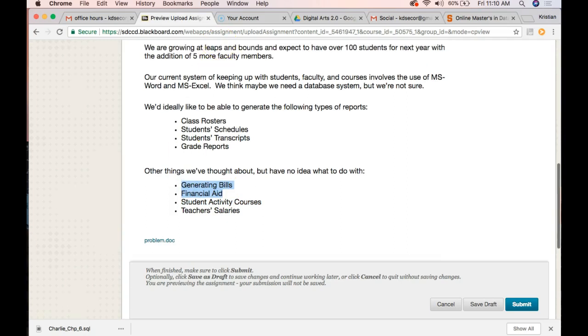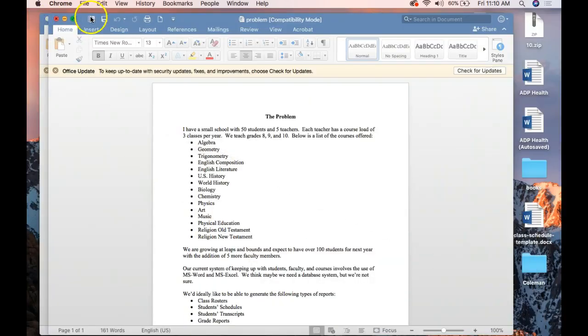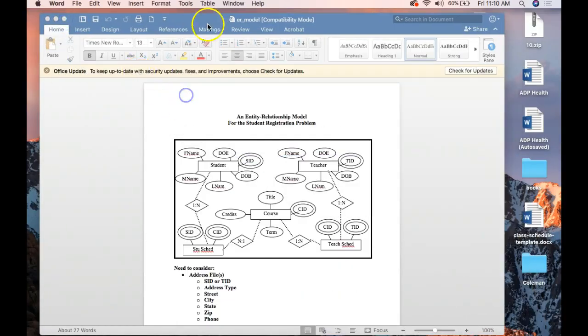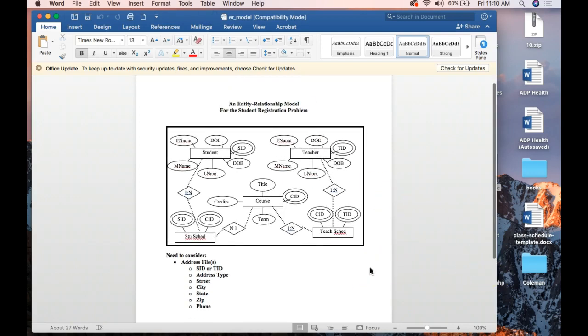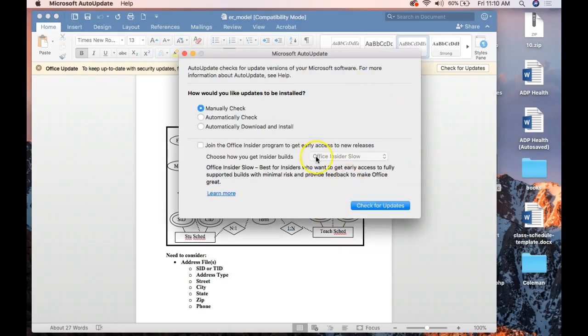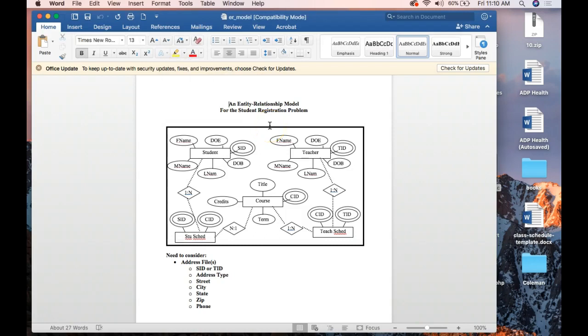Now, I'm going to hold off on that, and I'm going to show you what one possible solution is. So this is Chen notation of a possible idea, okay? And again, this is not in any way saying that your submissions are wrong. You do not have to make it like this. Again, I'll be looking for your ability to connect tables and prevent redundancies, and that's how you would be judged here. So let's look at the 3 tables I talked about: students, courses, and teacher.